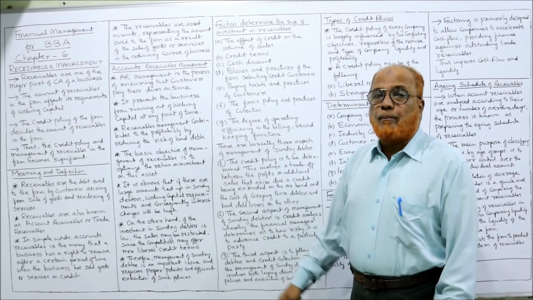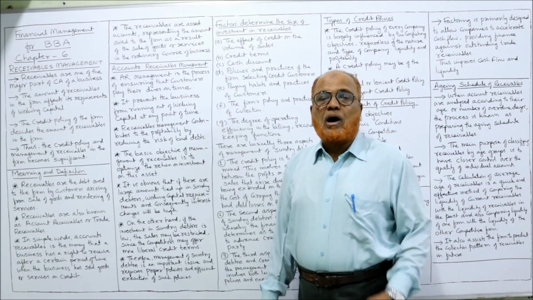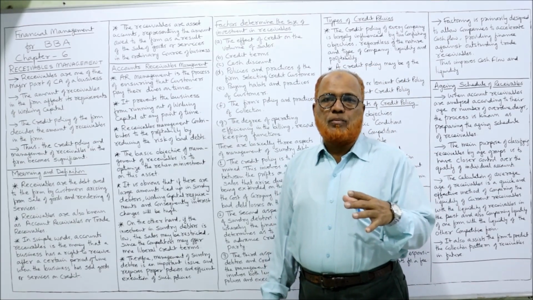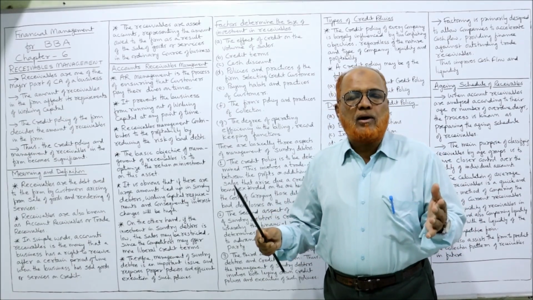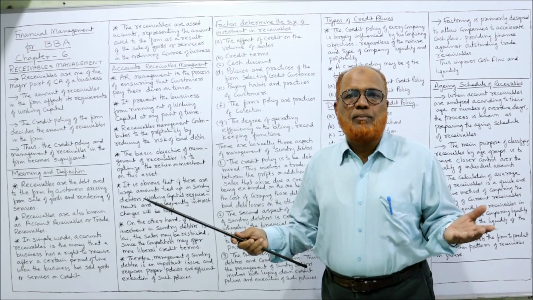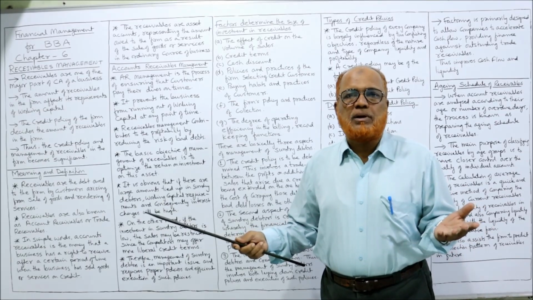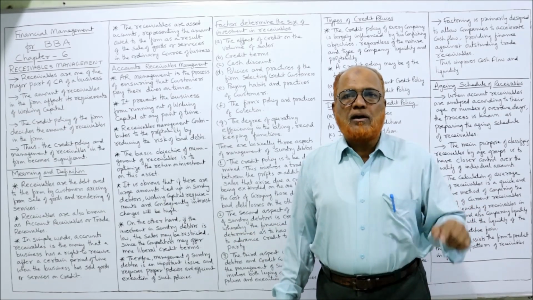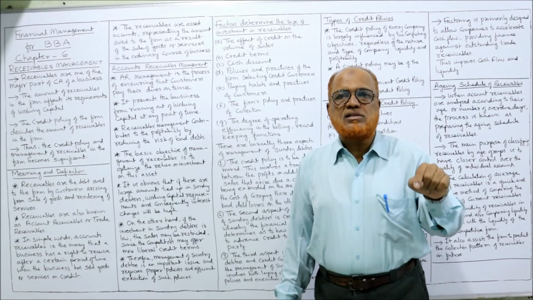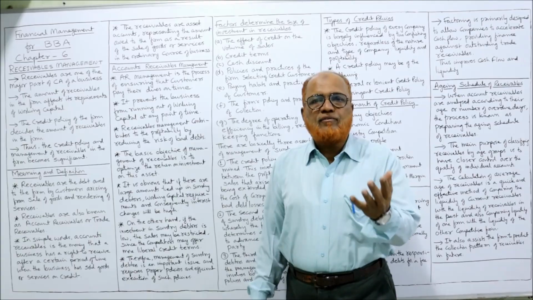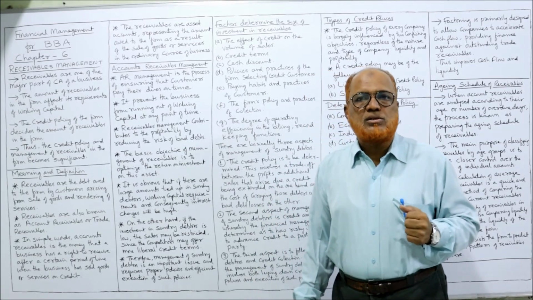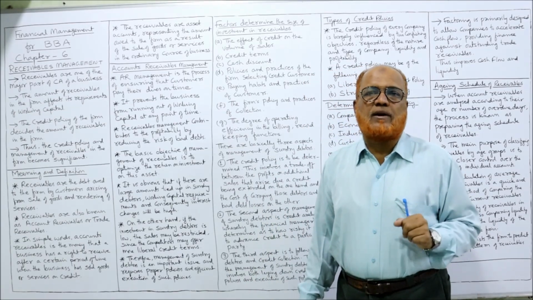Now account receivable management. How to manage this account receivable? If we sell the goods only on cash, there is no account receivable and no management of account receivable. But the problem is, in a competitive market, you cannot survive if you depend only on cash transactions. You have to conduct credit transactions also in the present generation.